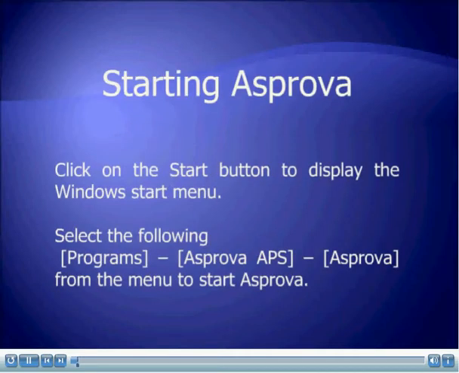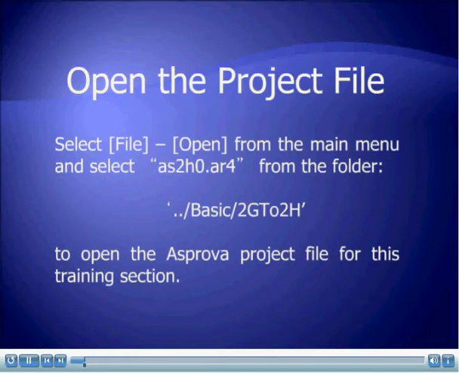Starting Asprova. Click on the Start button to display the Windows Start menu. Select Programs, Asprova APS, Asprova from the menu to start Asprova. Open the project file. Select File, Open from the main menu and select as2h0.ar4 from the folder Basic 2G to 2H to open the Asprova project file for this training section.